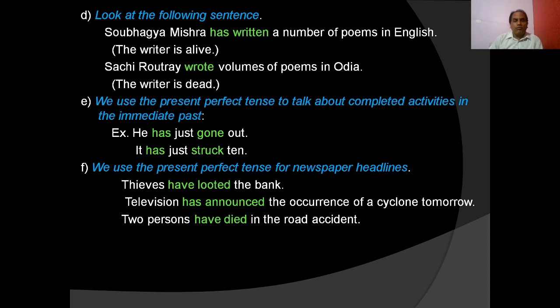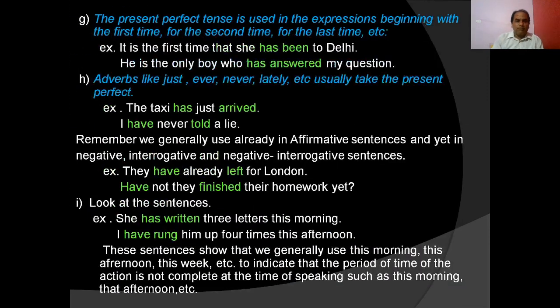We use the present perfect tense for newspaper headlines. For example, thieves have looted the bank. The television has announced the occurrence of a cyclone tomorrow. Two persons have died in the road accident. Okay. So the present perfect tense is used in expressions beginning with the first time, the last time, for the first, second time, for the last time. It is the first time that she has been to Delhi.